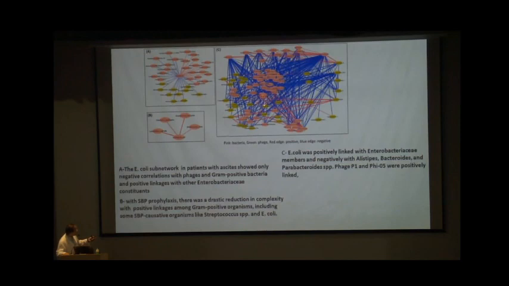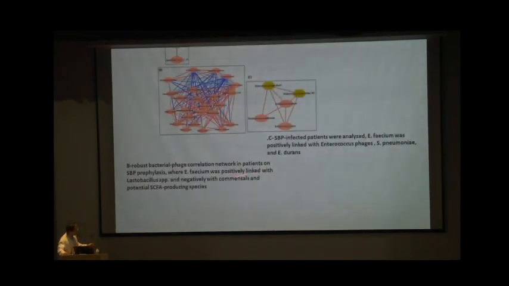And this shows the patient who is having SBP now. So you can see that it becomes a lot jumbled up, and there are a lot of positive and negative things. Negative is mainly the commensal bacteria, which are the good bacteria. There's a negative linkage with Bacteroides and Parabacteroides, and Phage-1 and Phage-3 were positively linked. So Phage-1, P1 and PHI05 are the important phages for E. coli, which render them more virulent and more drug resistant.